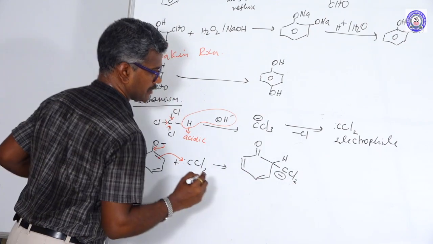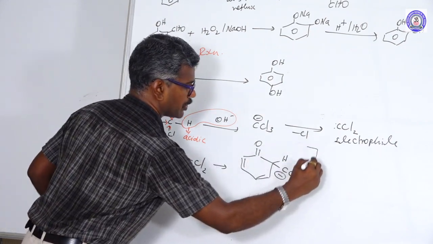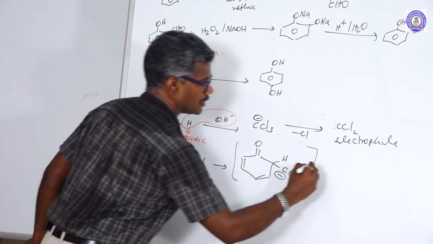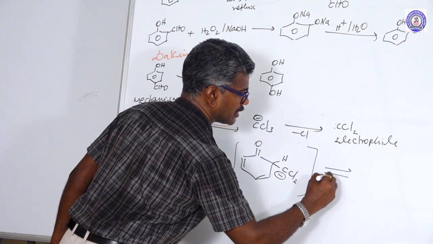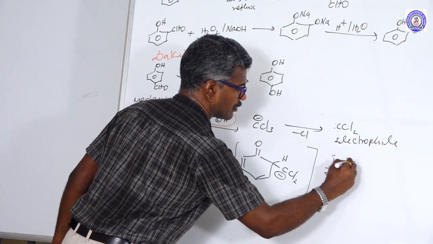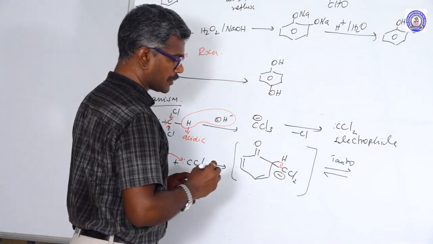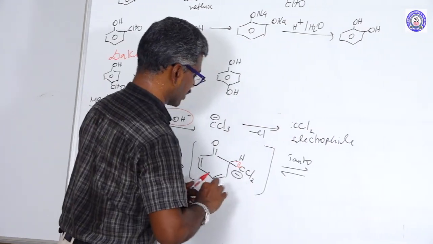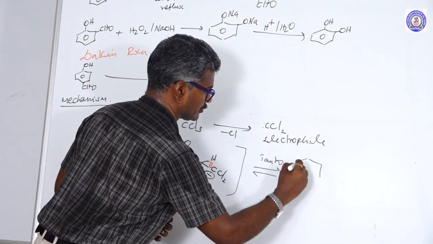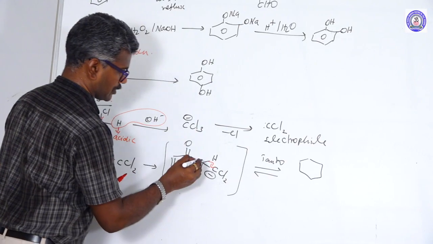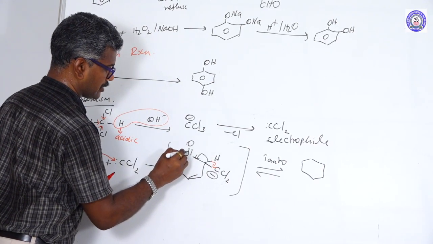It's a negative charge. This compound is an unstable compound. Next, it undergoes tautomerism. Tautomerism means migration of hydrogen from one carbon to another carbon to form the product. This bond is separated here.